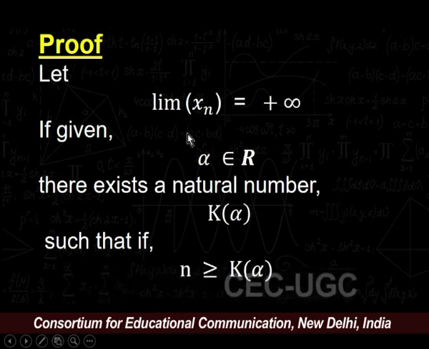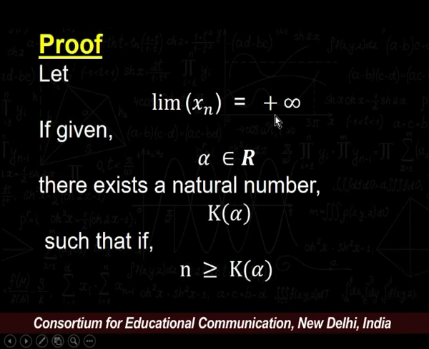As given, limit of x_n equals plus infinity.